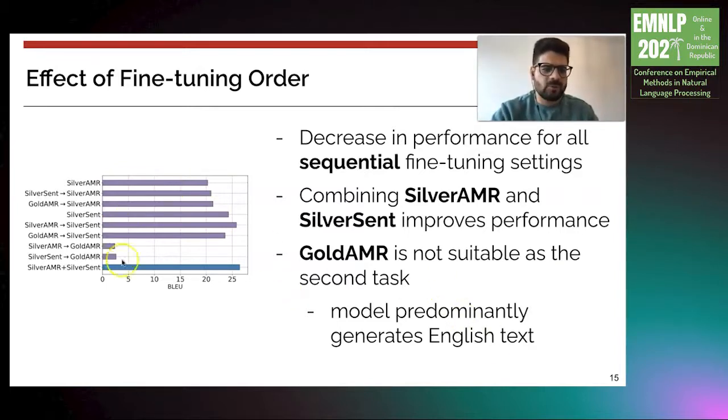So the figure illustrates the performance, and first we see that there is a decrease in performance for all sequential fine-tuning settings, showing that our multi-source scenario leads to better performance in terms of BLEU score. We also note that combining silver AMR and silver sentences improves the performance even in the sequential fine-tuning.